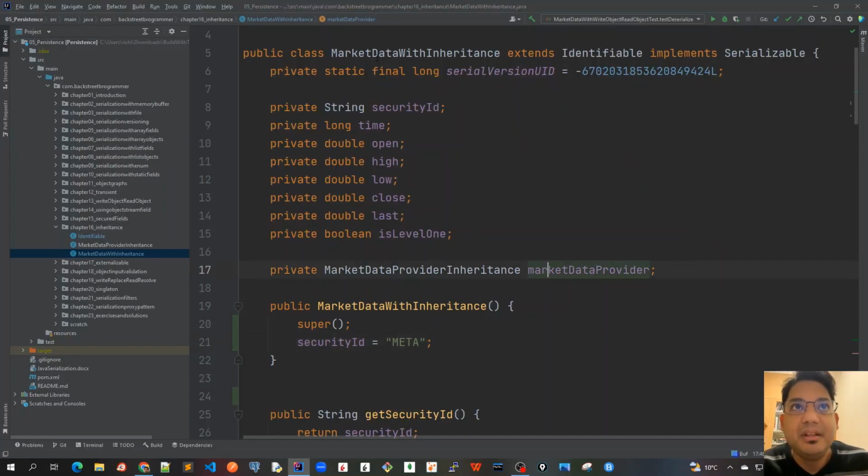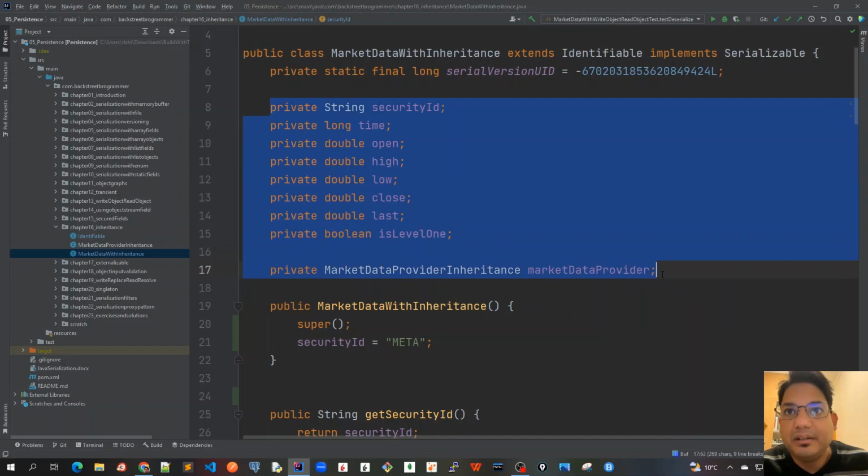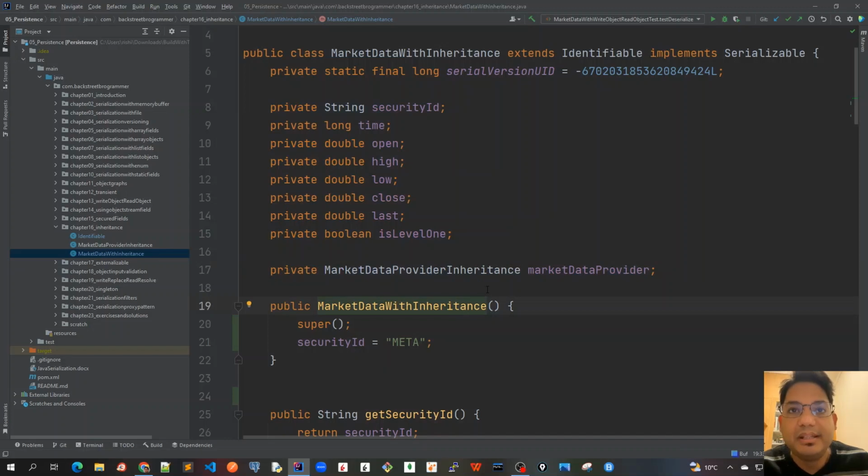So what it means is, take market data with inheritance. This is a subclass of the identifiable parent class. Once we serialize this object, all the fields mentioned here would be serialized because they are not transient, and also we are not using whitelisting. So all these fields would be serializable and deserializable, meaning that once we deserialize it back, it will not reassign the original value. It will not call this constructor and mark security ID as Meta. If security ID was changed to Apple or any other security ID, only that will come back, not Meta, because constructors are not being called.